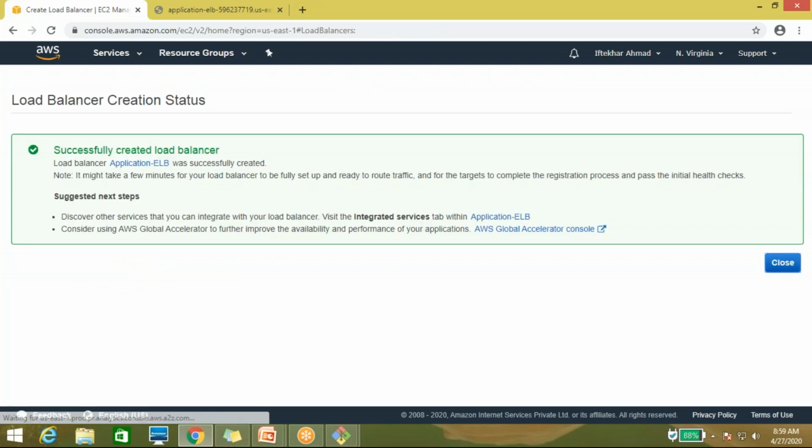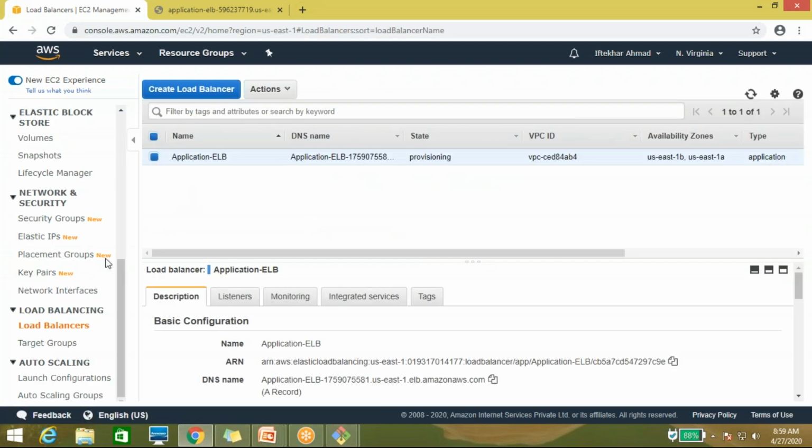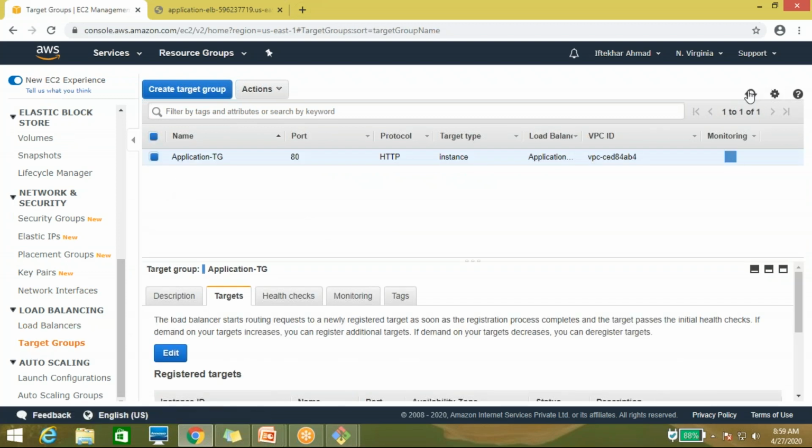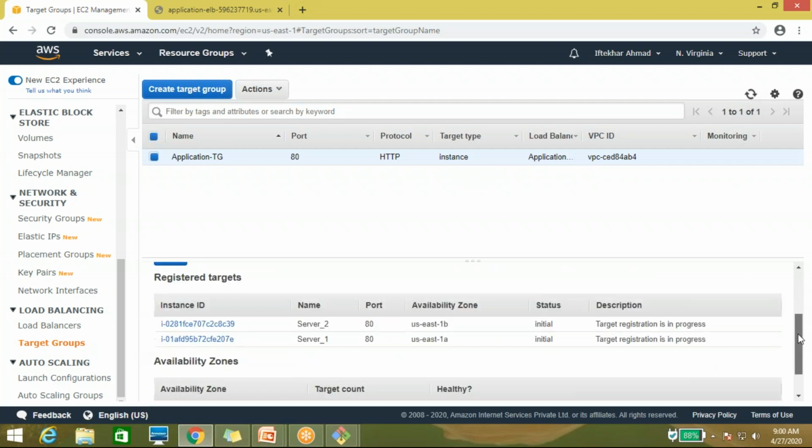It has been created. Now come to the target group. Let's check. The target is now initial. Once it's healthy, then only I can access it. It's in the initial state.